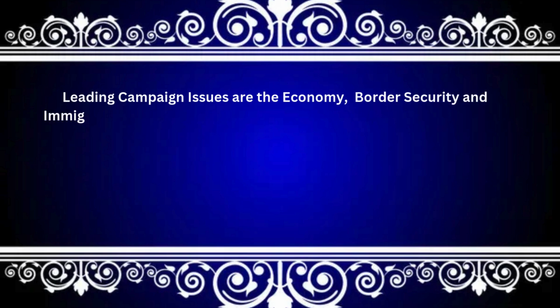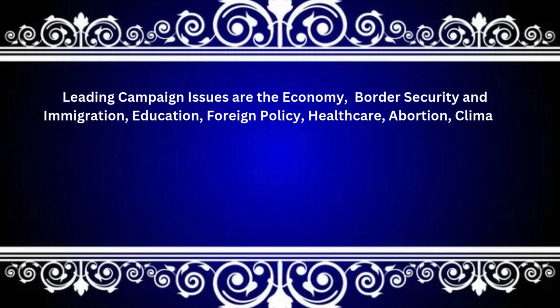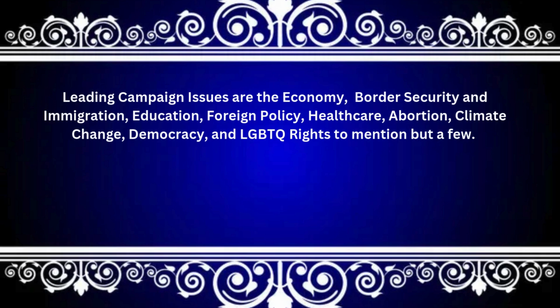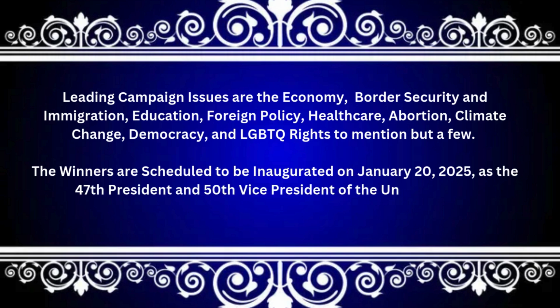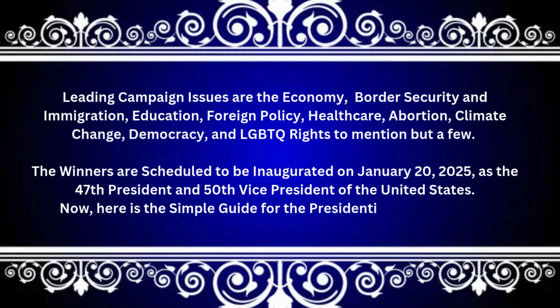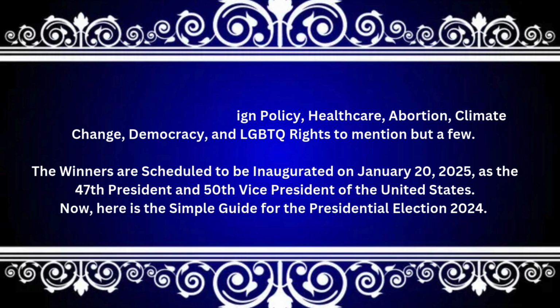Leading campaign issues are the economy, border security and immigration, education, foreign policy, healthcare, abortion, climate change, democracy, and LGBTQ rights, to mention but a few. The winners are scheduled to be inaugurated on January 20th, 2025, as the 47th President and 50th Vice President of the United States. Now here's the simple guide for the presidential election, 2024.